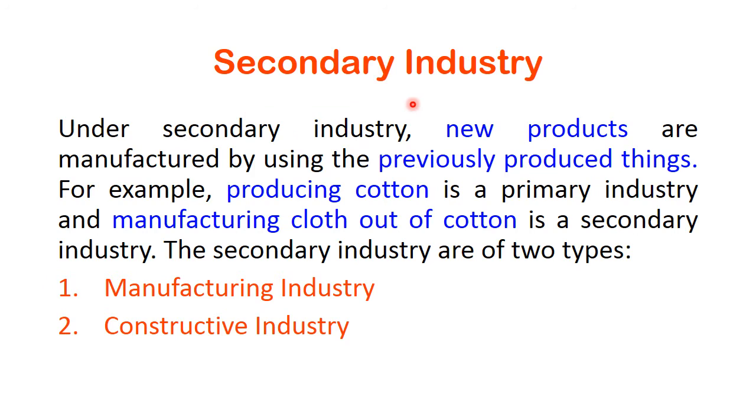Now come to secondary industry. Under secondary industry, new products are manufactured by using the previously produced things. For example, producing cotton is a primary industry and manufacturing cloth out of cotton is a secondary industry. The secondary industry are of two types: manufacturing industry and constructive industry.